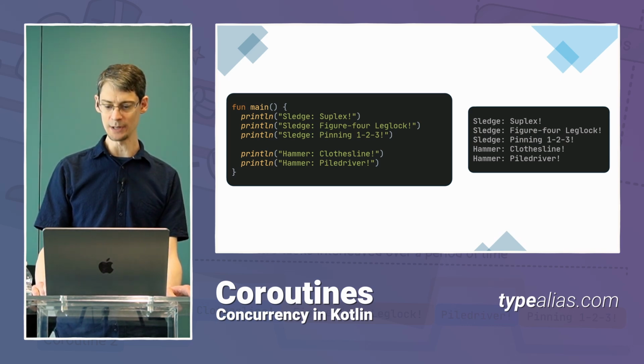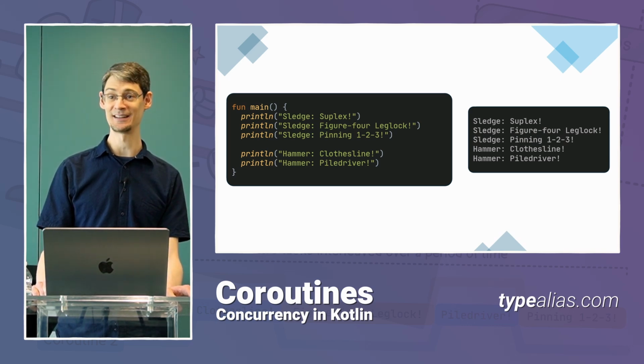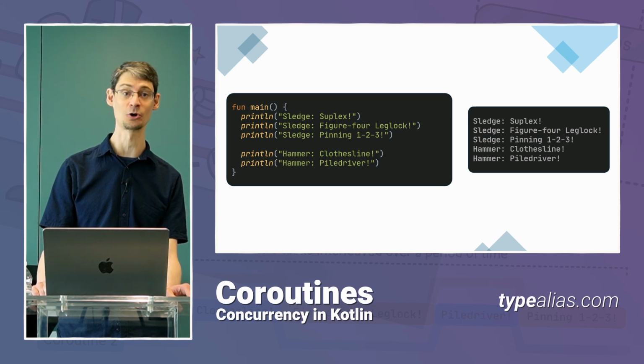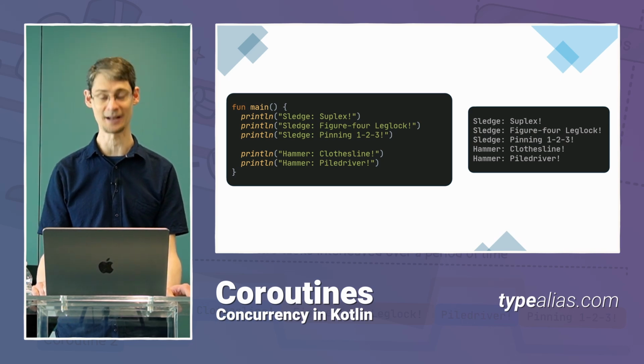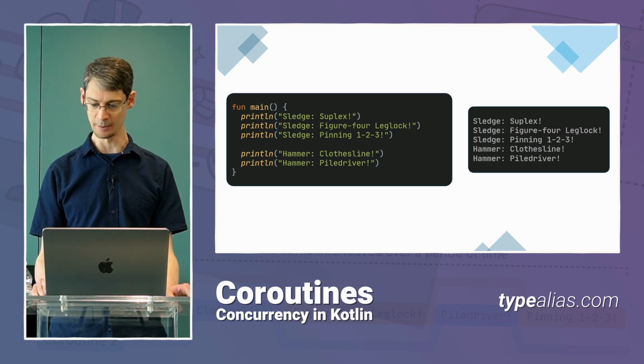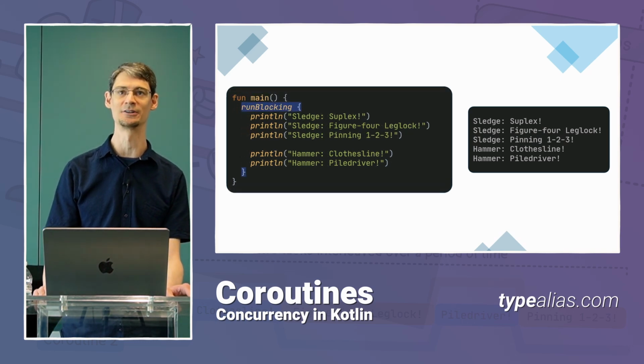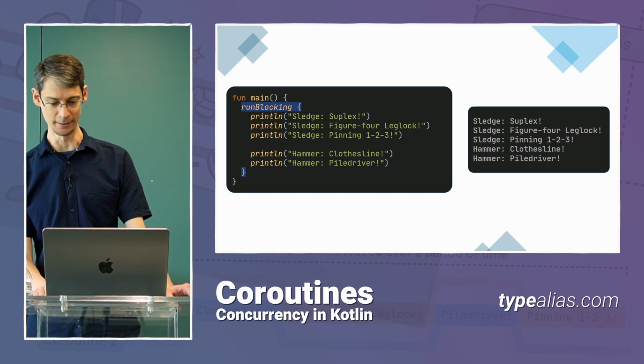Now, in Kotlin, when you want to create and begin executing a coroutine, we do this with a special kind of function called a coroutine builder. There are a few coroutine builders that the Kotlin coroutines library gives us, but we're going to start with one called runBlocking. And we're just going to wrap the entire function here with runBlocking.